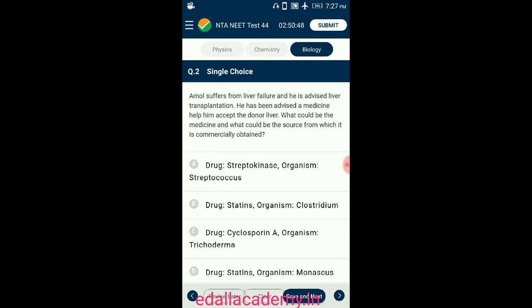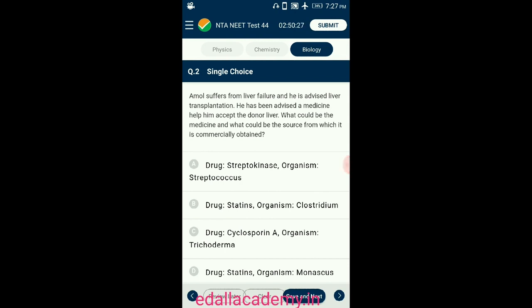Question number 2. Amal suffers from liver failure and he is advised liver transplantation. He has been advised a medicine to help him accept the donor liver. What could be the medicine and what could be the source from which it is commercially obtained?